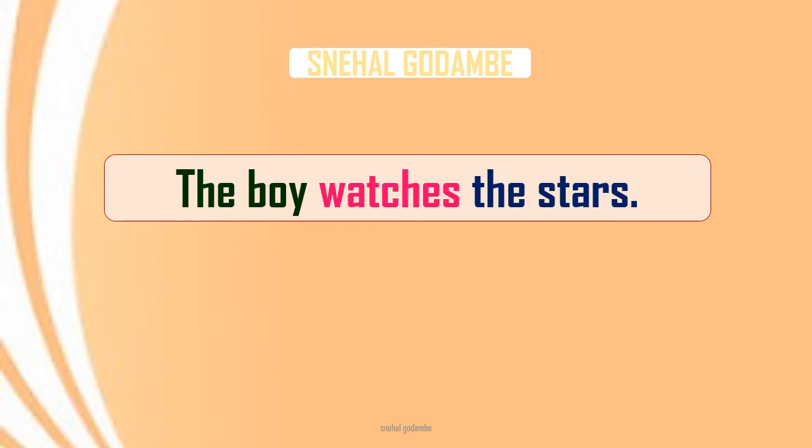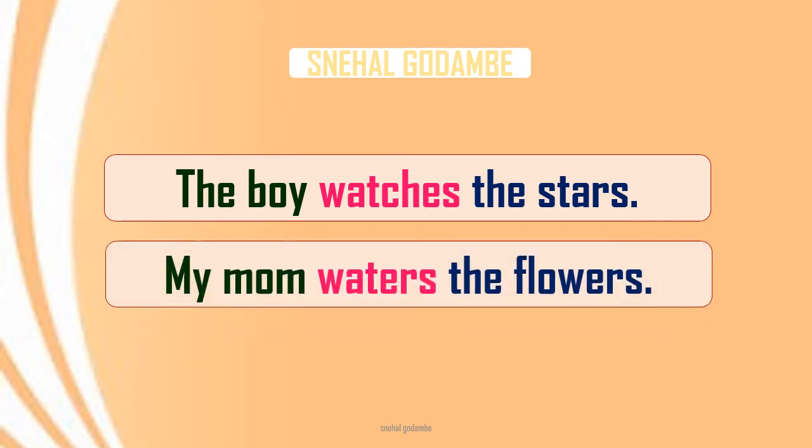See, here are two sentences in front of you. Just read those sentences, very simple sentences. The boy watches the stars. One more sentence. My mom waters the flowers. Very simple sentences. Now you can see here, I have written these sentences with three different colors.